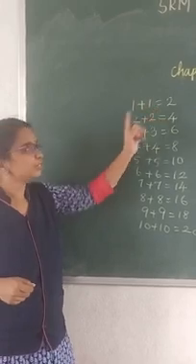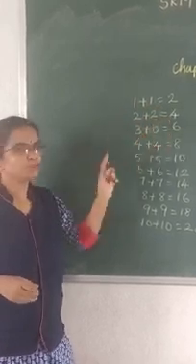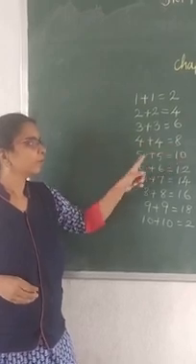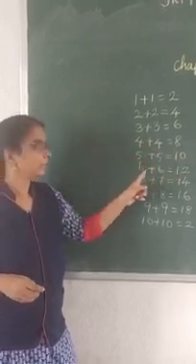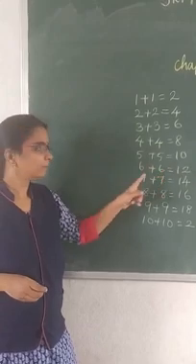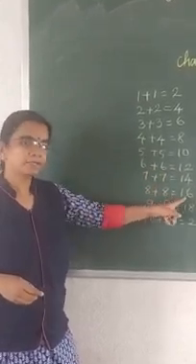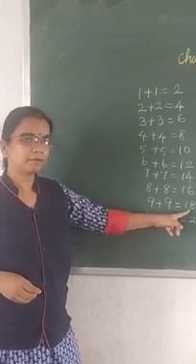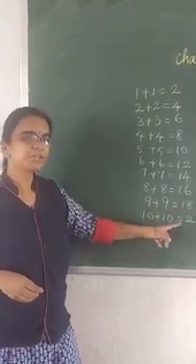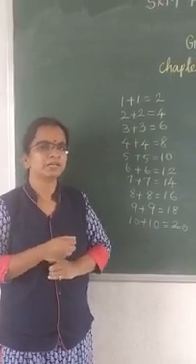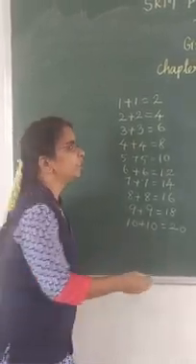1 plus 1, 2. 2 plus 2, 4. 3 plus 3, 6. 4 plus 4, 8. 5 plus 5, 10. 6 plus 6, 12. 7 plus 7, 14. 8 plus 8, 16. 9 plus 9, 18. And 10 plus 10, 20. This is the doubles table. Next, what did we see now? Yes, combination of 10.